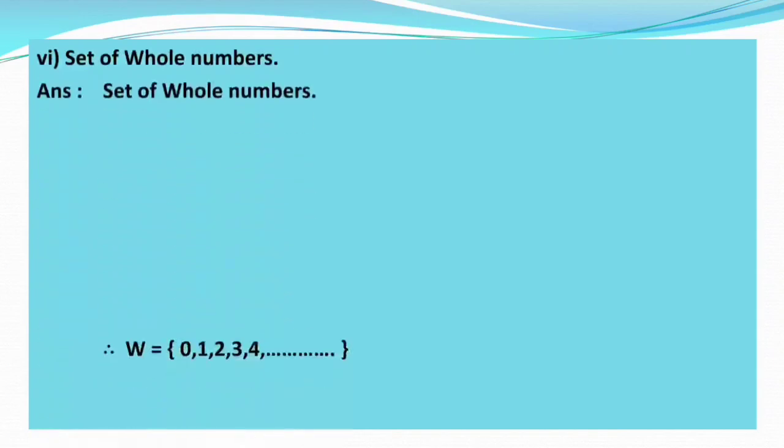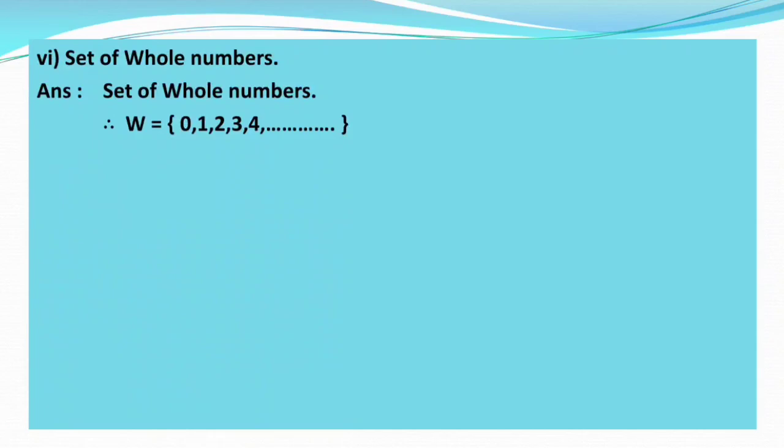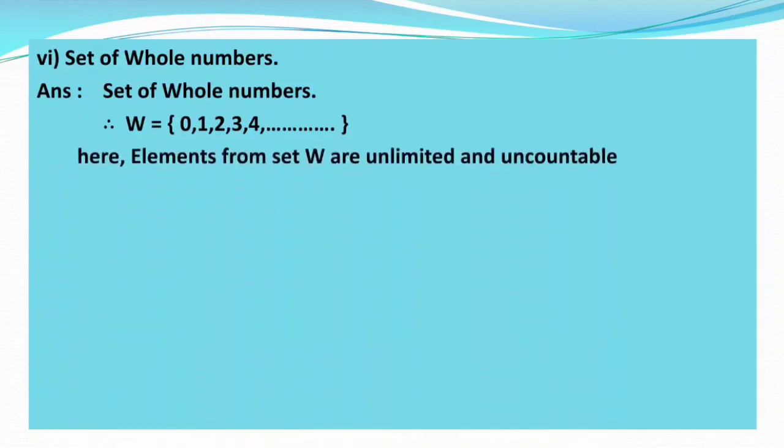Now the next example is the set of whole numbers. We know the set of whole numbers, that is W is equal to, in curly brackets, 0, 1, 2, 3, 4 and so on, means up to infinite numbers. So here the elements are unlimited and uncountable. Therefore this set W is an infinite set.